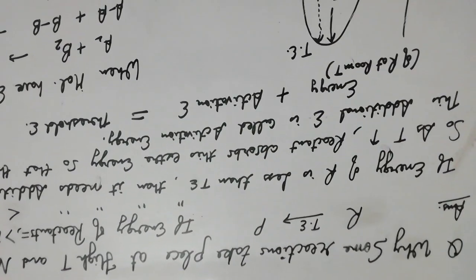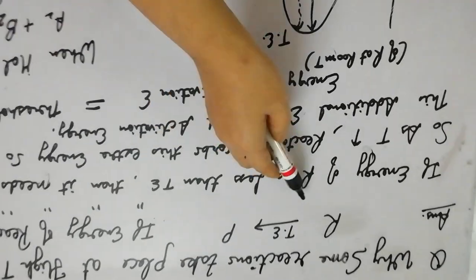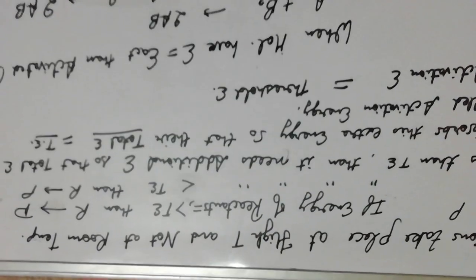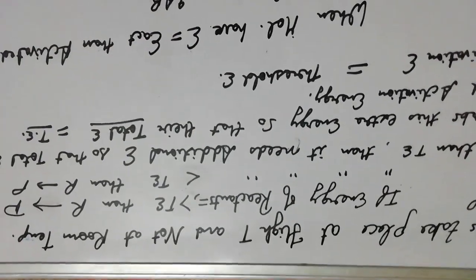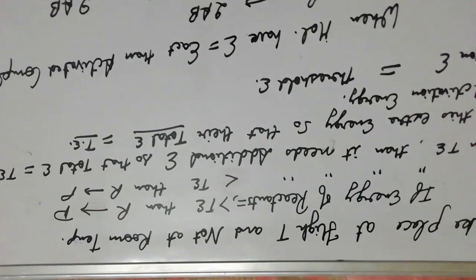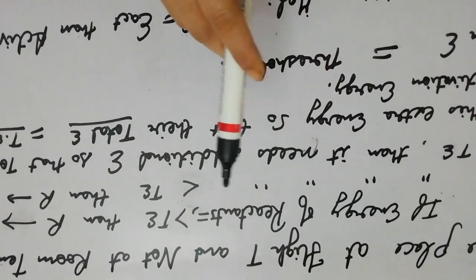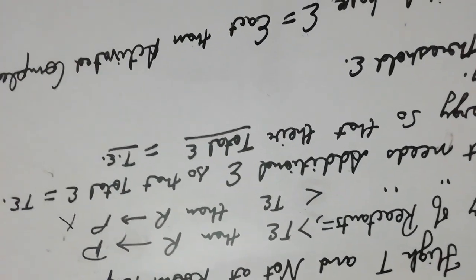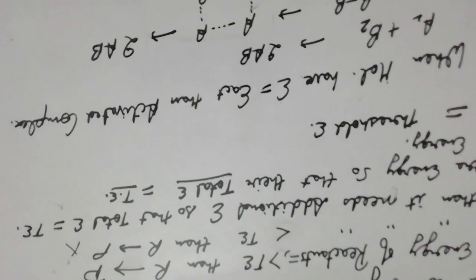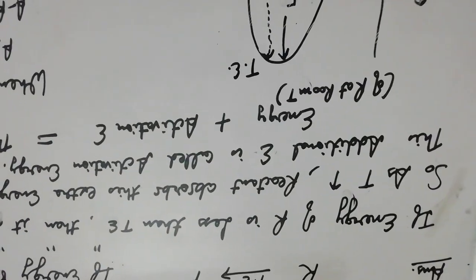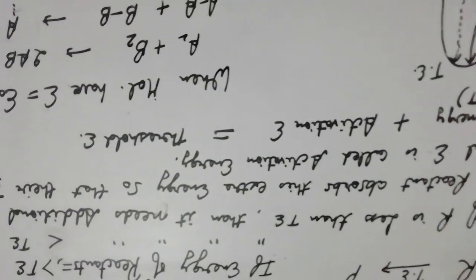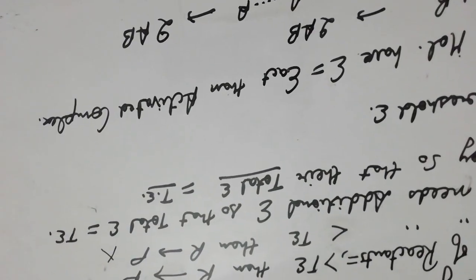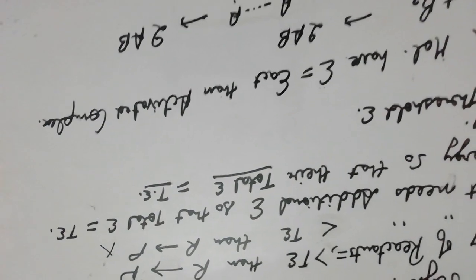We can answer this question as follows: for a reactant to convert into product, the total amount of energy required is the threshold energy. If the energy of reactants is equal to or greater than the threshold energy, then the reactants are converted to products easily. But if the energy of reactants is less than the threshold energy, then reactants will not be converted into products. So it needs additional energy so that their total energy becomes equal to the threshold energy and reactants are converted to products.